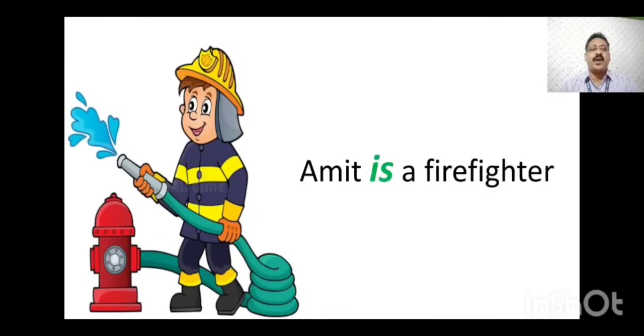Amit is a firefighter. So is is also a helping verb here. If you do not write is there, it cannot become a meaningful sentence. Amit a firefighter, no. The correct form is Amit is a firefighter.